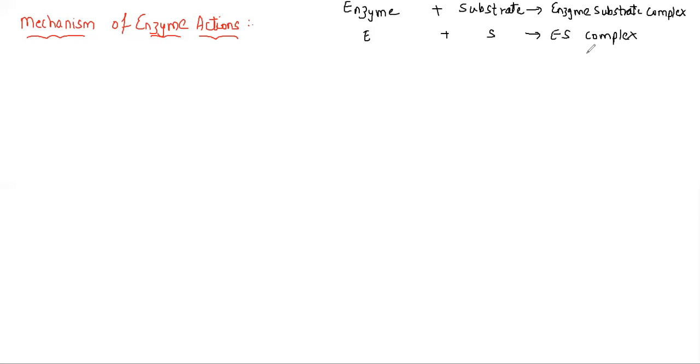We need to understand there was a scientist by the name of Koshland, somewhere in 1959, he talked about the mechanism of enzyme reaction. And to be very specific, he didn't focus on the plain enzyme substrate reaction. He focused on a model that was the induced fit model. But before that, let's understand this. This is very interesting and very important.